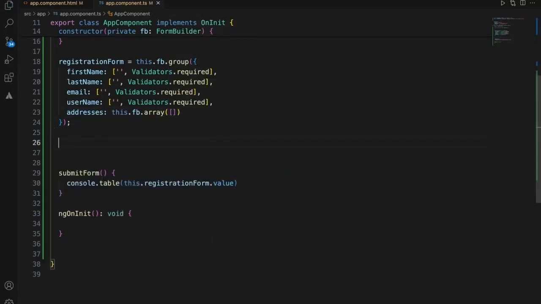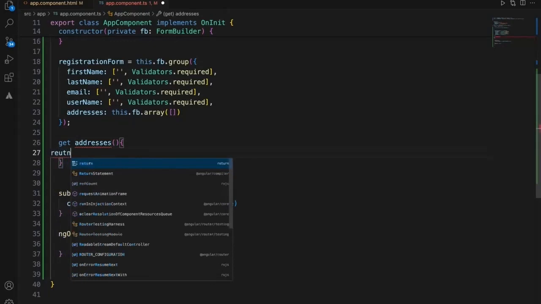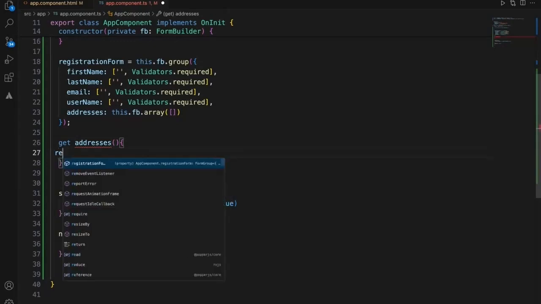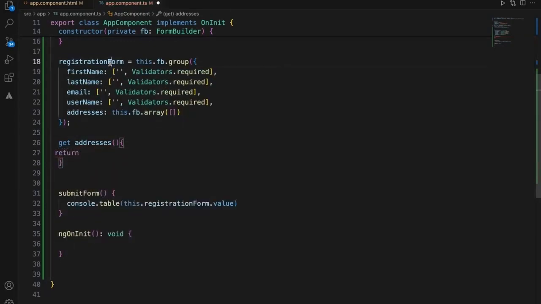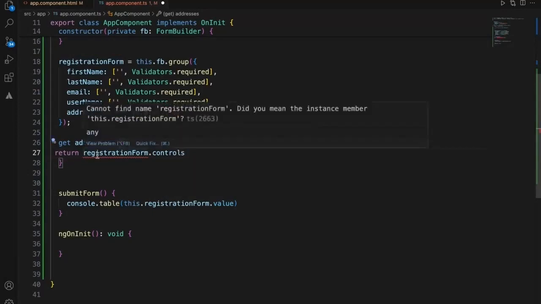One more method that we need is get addresses, with the same name, to get that whole array of addresses. Once we add multiple addresses, of course they will be added to the registration form. So we need to get the addresses from the registration form by using its controls.